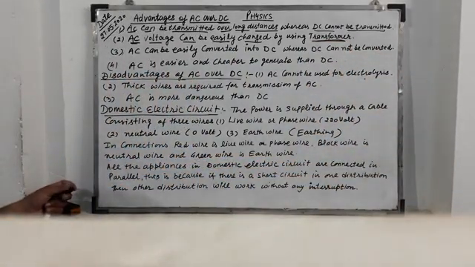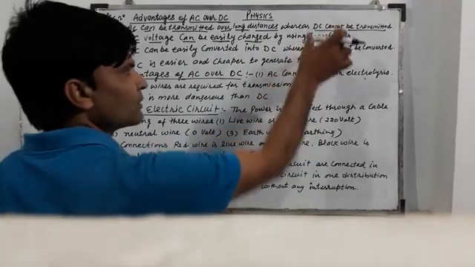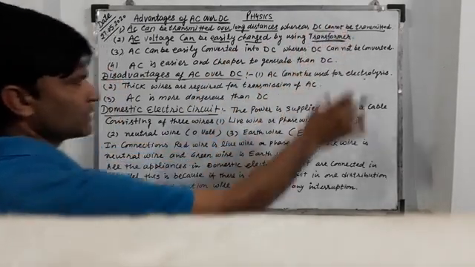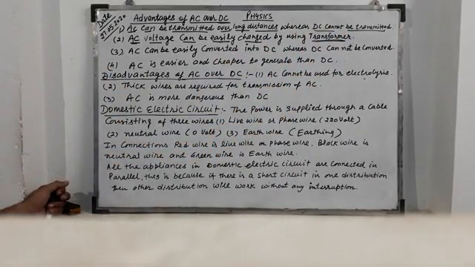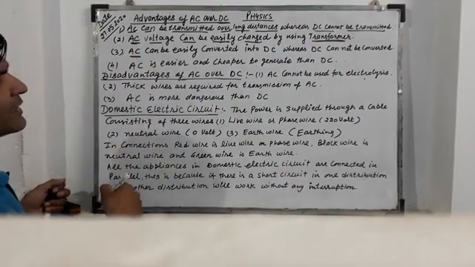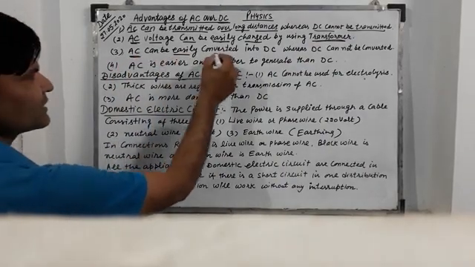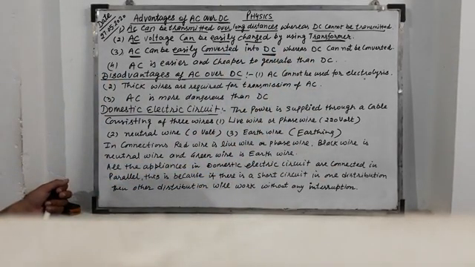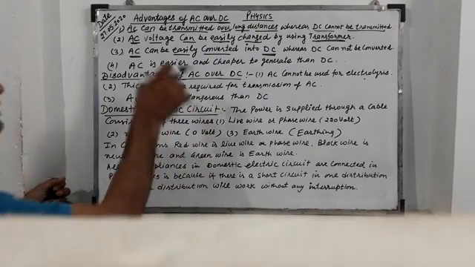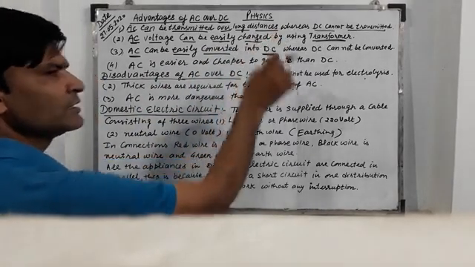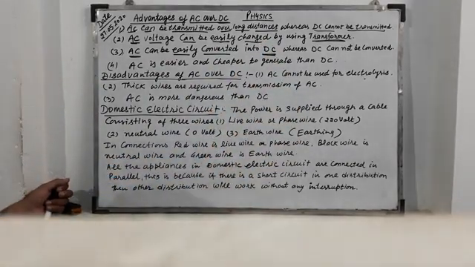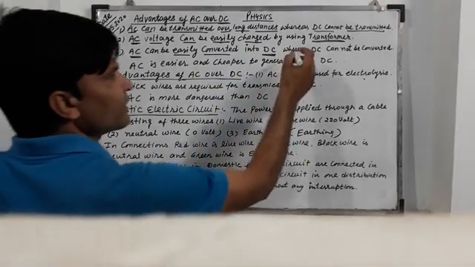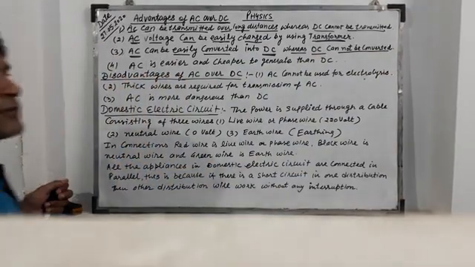If we want to increase the voltage, then the transformer increases the voltage. If we want to decrease the voltage, then the transformer decreases the voltage. So the third advantage of AC is that AC can be easily converted into DC. For example, in the case of an inverter, AC can be converted into DC and DC is stored in the form of chemical energy in batteries, whereas DC cannot be converted.